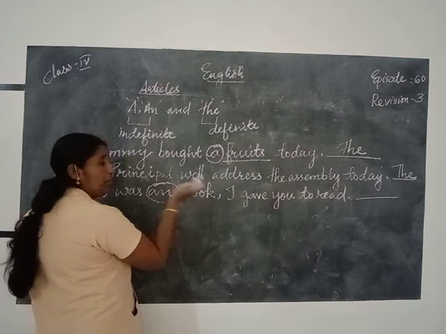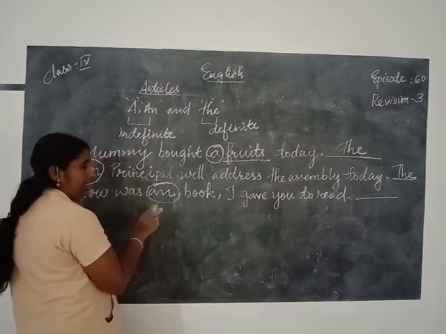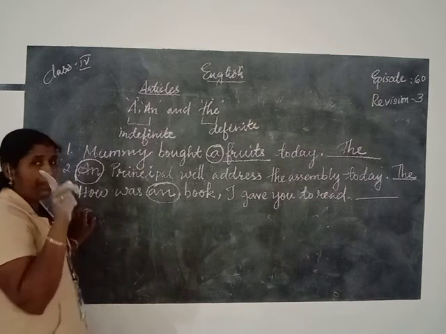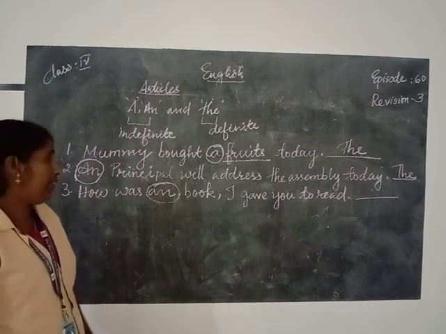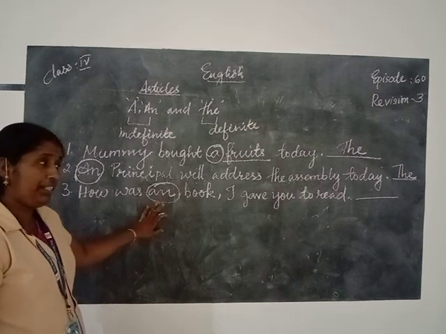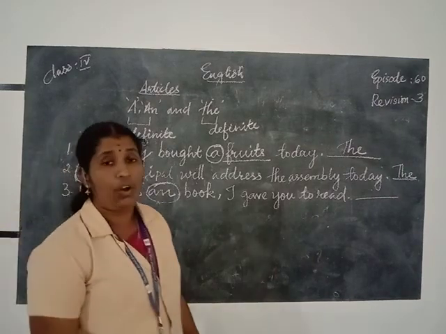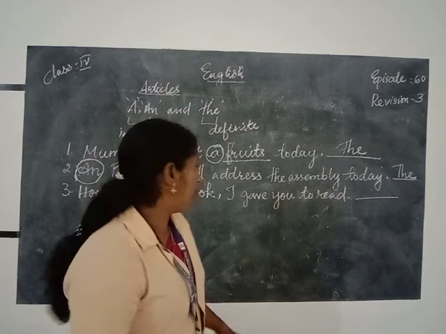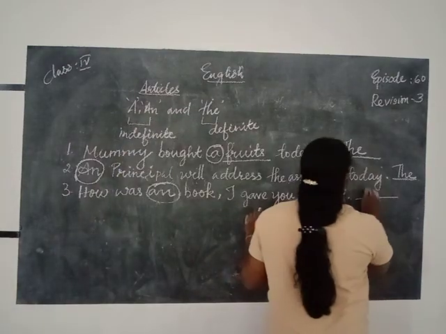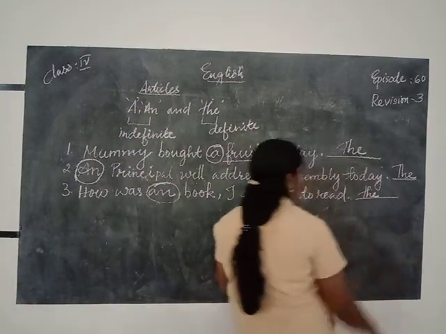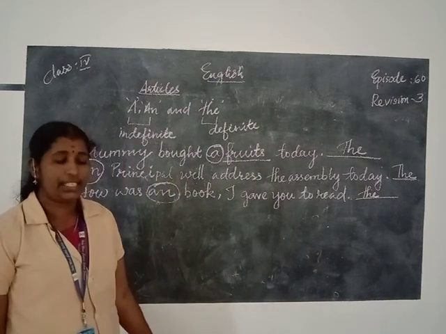He gave a book to that person, and he is mentioning that particular book he had given. Then we can use the definite article the. How was the book I gave you to read? The correct article is the.